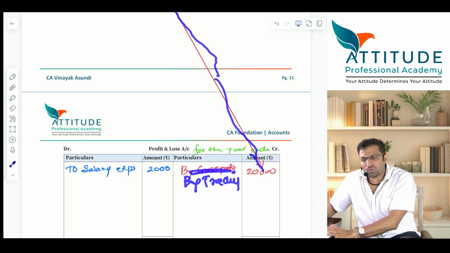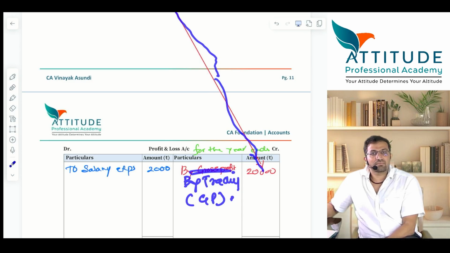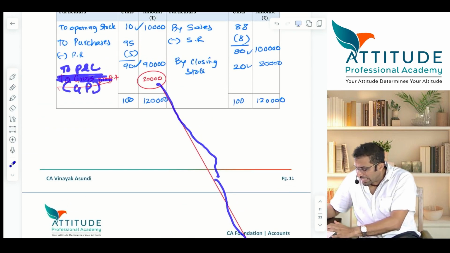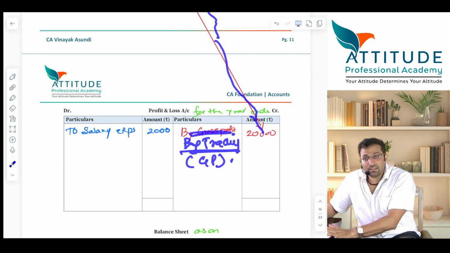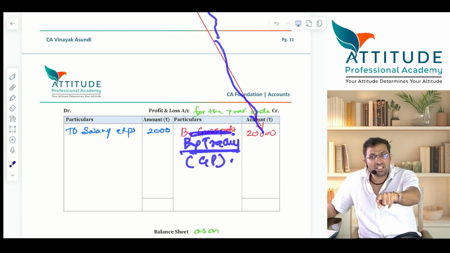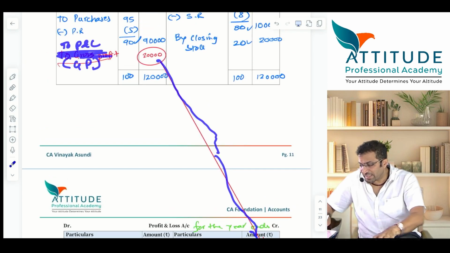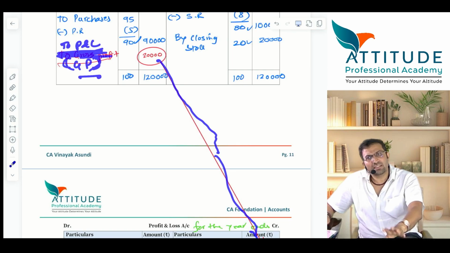Understood or not? By trading account, in bracket GP. Now tell me, if I write here to P&L and here by trading, have I opened the GP account or not? But the effect is one and the same. Is that clear? Have you seen this anywhere in some of the books? They have written here to P&L, in bracket they have written GP. That is also right.